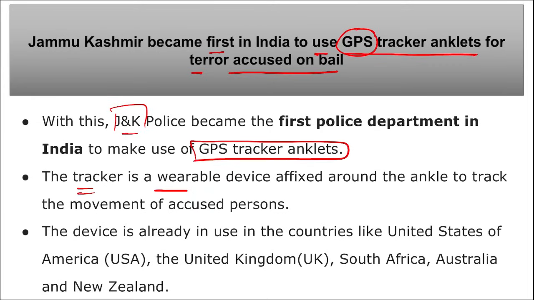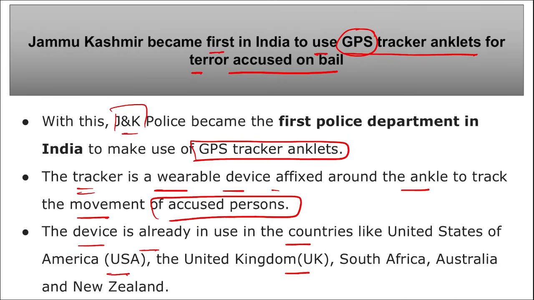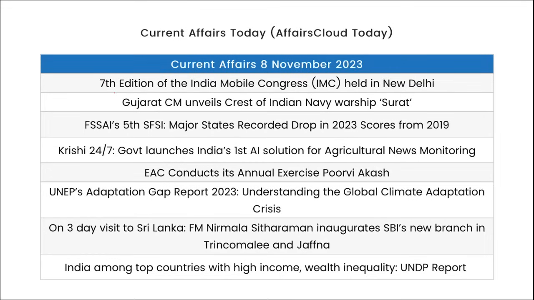The tracker is a wearable device fixed around the ankle to track the movement of the accused person. The device is already used in countries like USA, UK, South Africa, Australia, and New Zealand, and now it has also started in India. And the first where this started is Jammu and Kashmir. So friends, these were your important current affairs for the day. Now let's go for a quick one-liner revision.